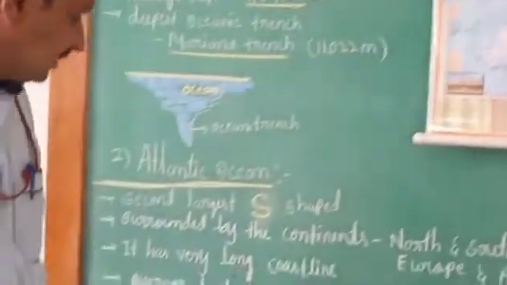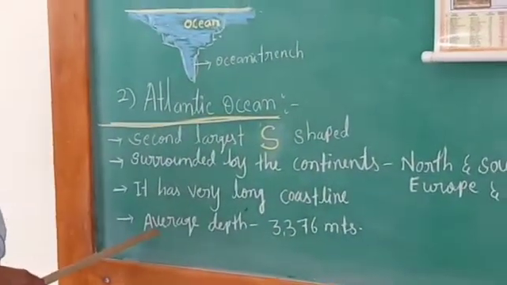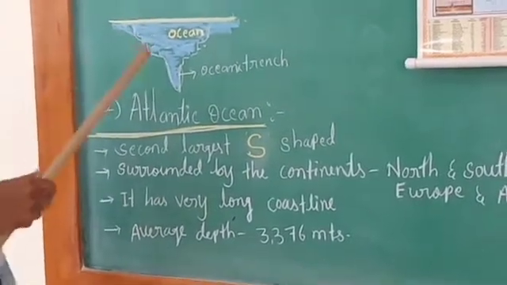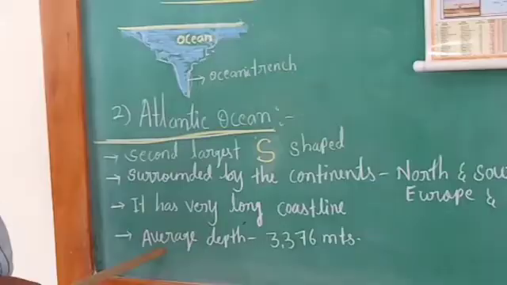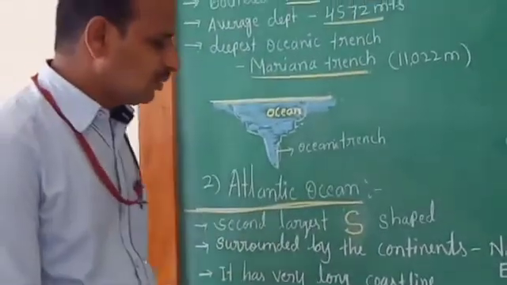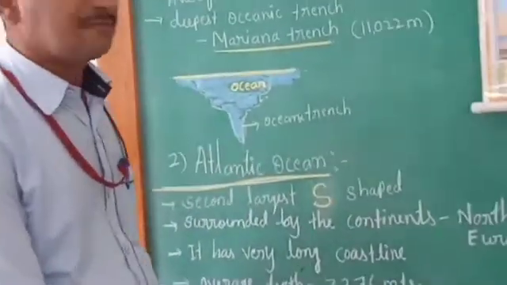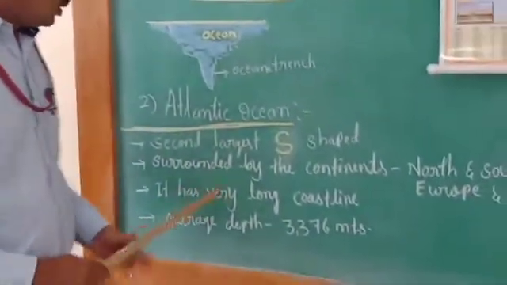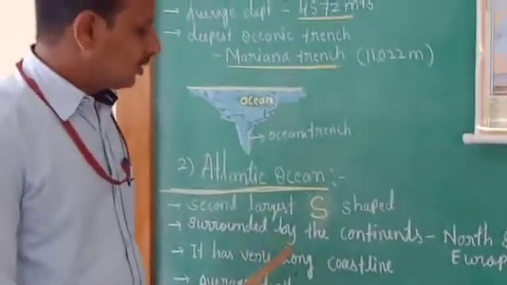And the average depth of the Atlantic Ocean is given here. Each ocean has an average depth, and the average depth of the Atlantic Ocean is 3,376 meters. So this is the detail of the Atlantic Ocean.